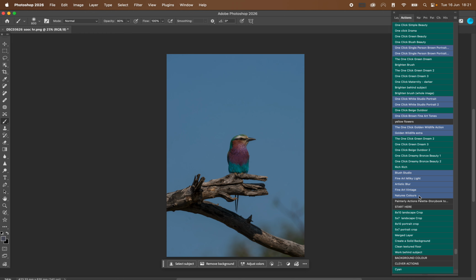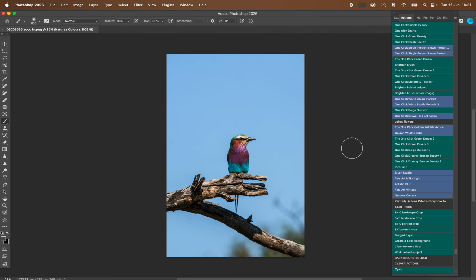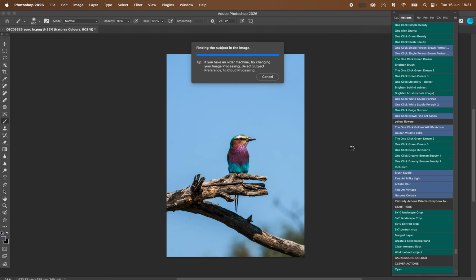So just going to show you how to use a Nature's Colours action. It's so simple to use. So you just click the action. So it'll do some little bits. It's going to brighten and add clarity.